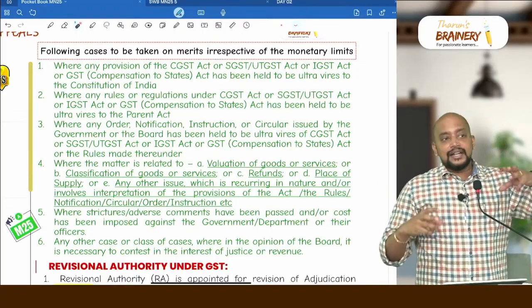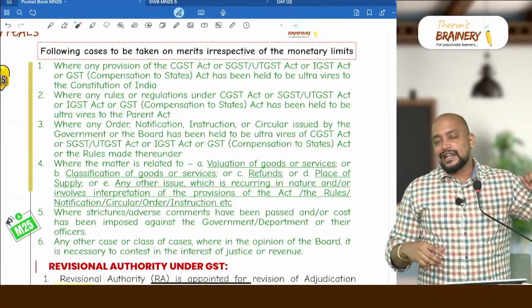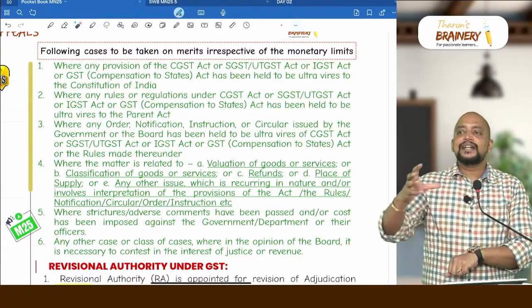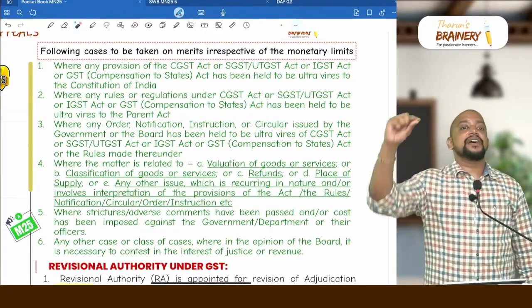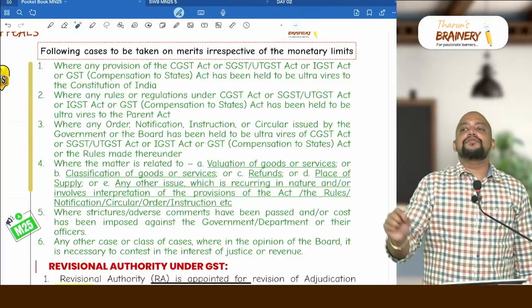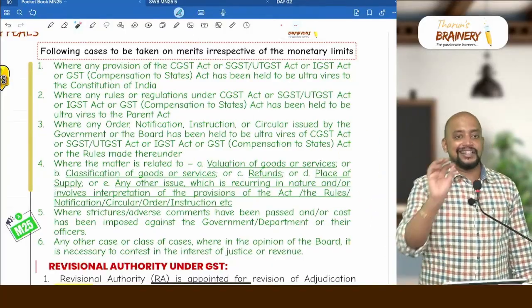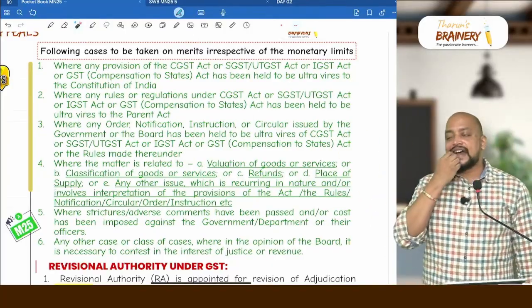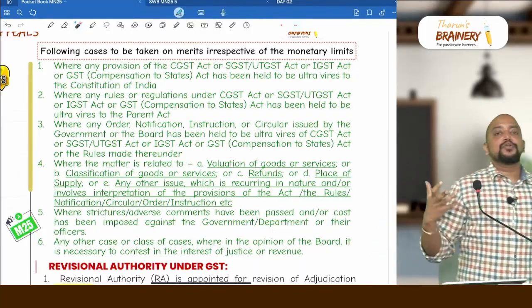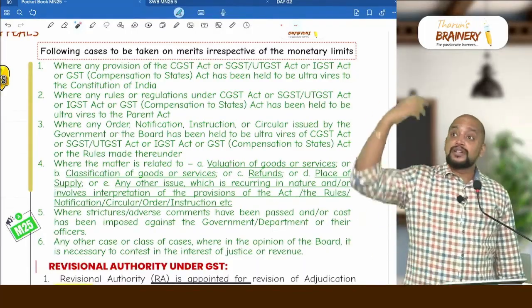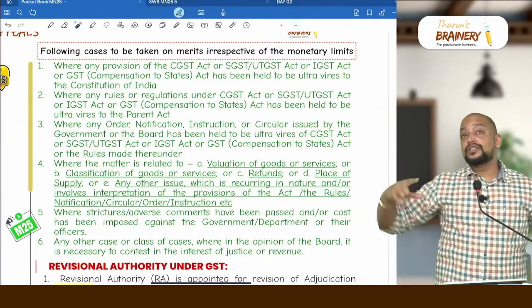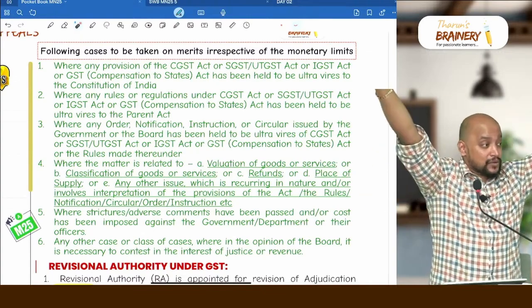So there is a decision given by the High Court telling that, so government has made a law which is ultra vires the constitution. So therefore we struck down this provision, like that they will make a law. Already it has happened. That is transportation of goods by vessel from outside India to India, when both supplier and recipient are located outside India.